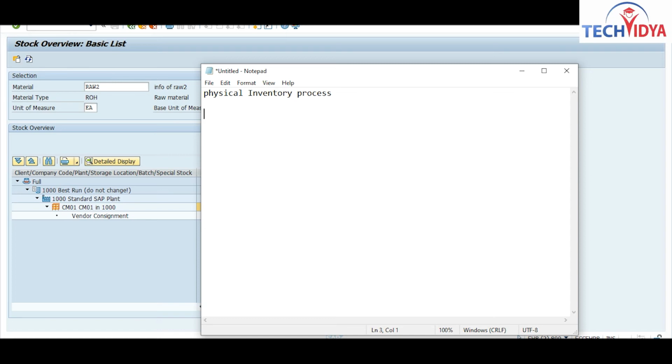See, first you can see periodic inventory, and the other one is your continuous, and the other one is your cycle.